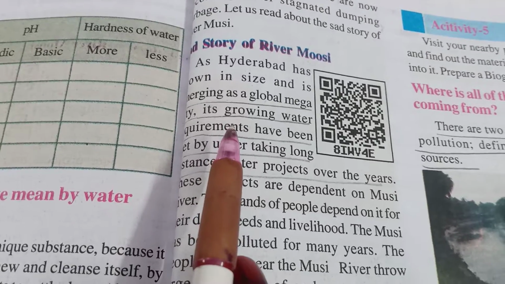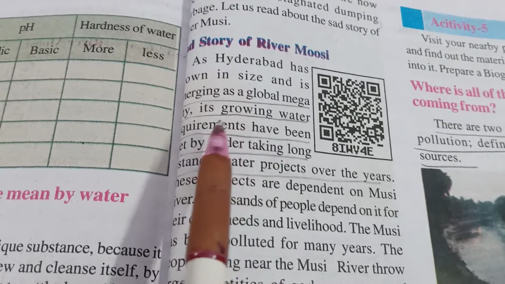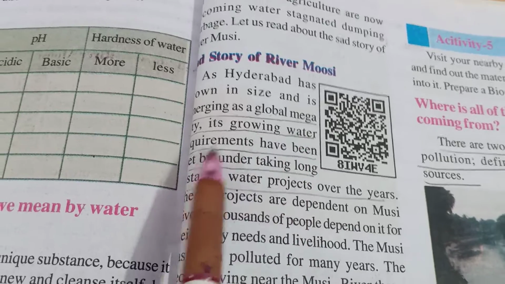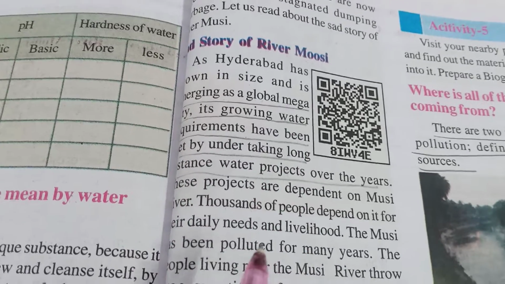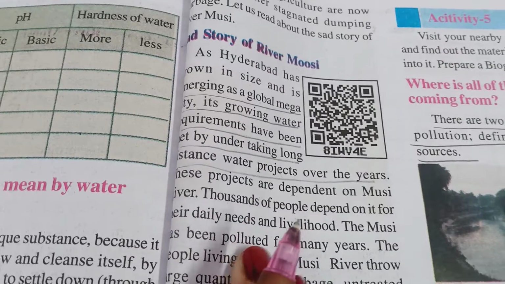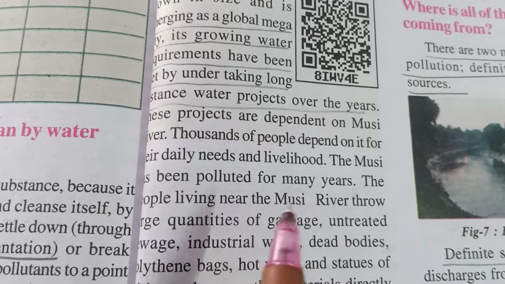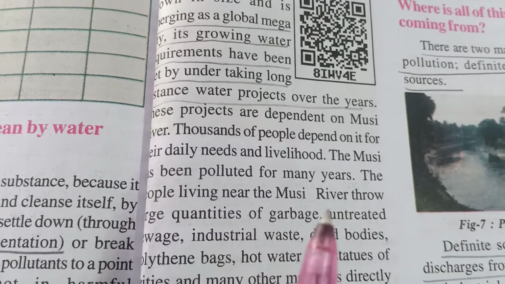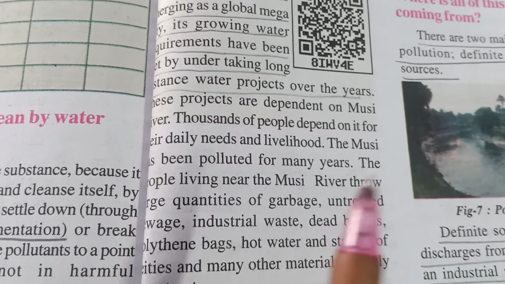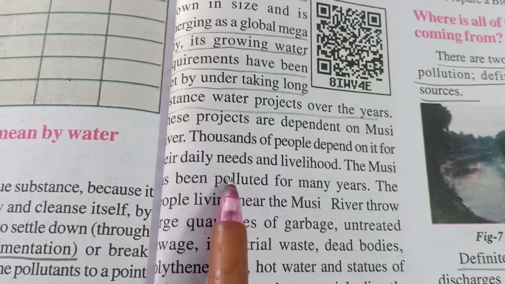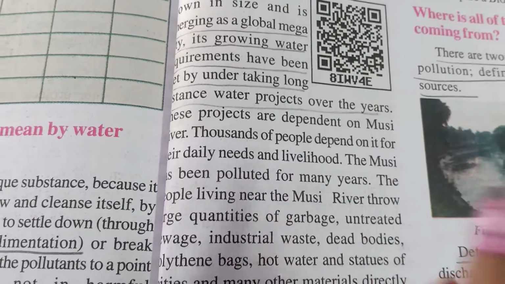With the growing population, its growing water requirements have also led to long-standing water projects over the years. Many of the people staying around the Musi river were depending on the river Musi for their daily requirements and livelihood.